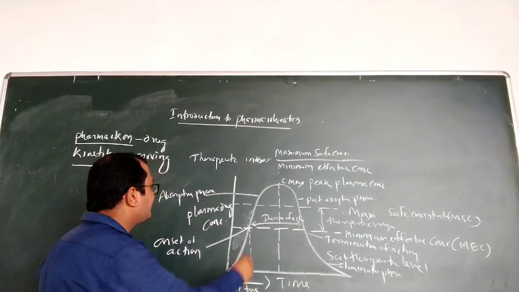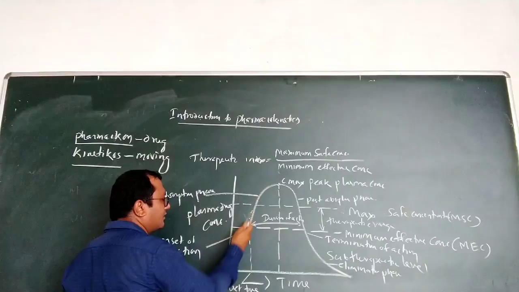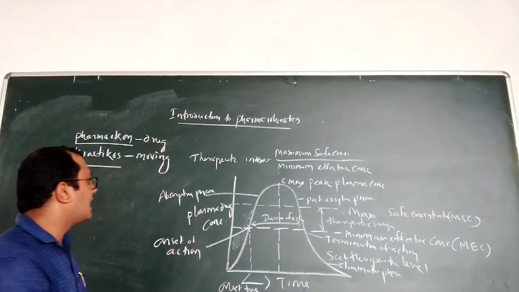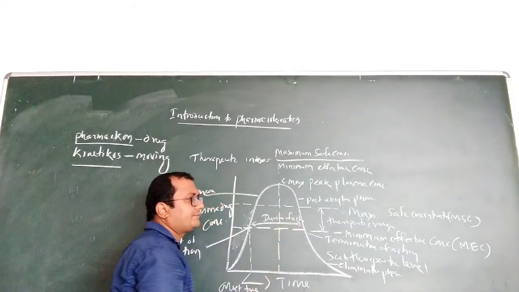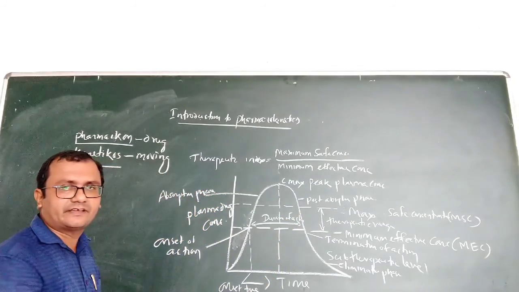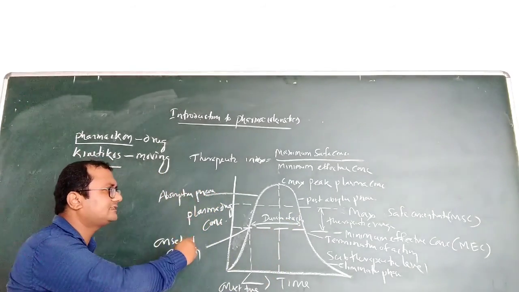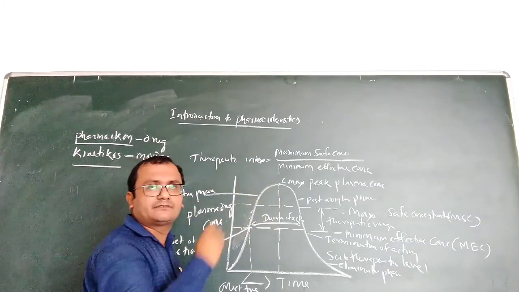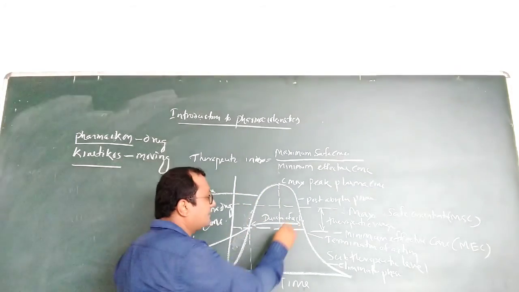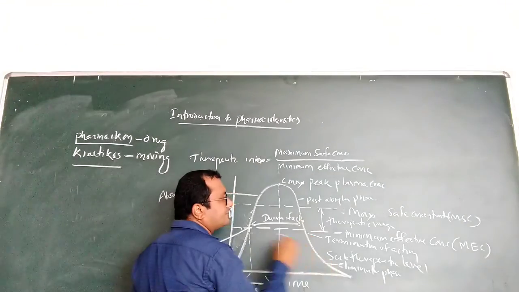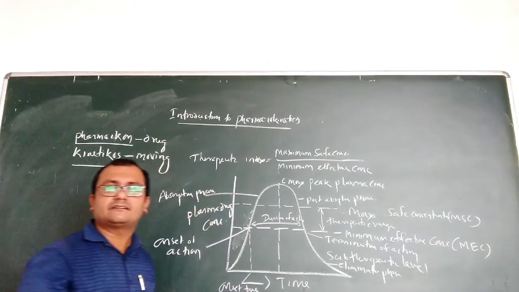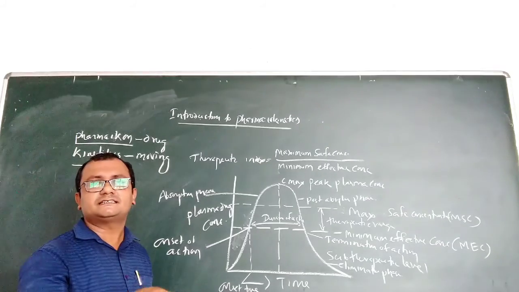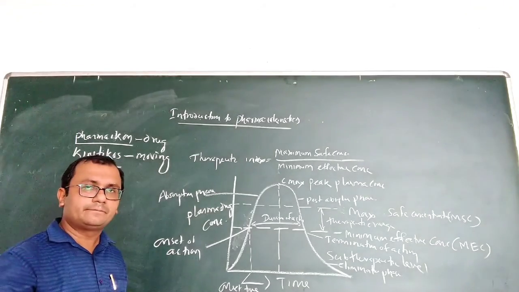So that's why one side of this curve we call the absorption phase, and the next side we call the post absorption phase. And after this MEC we also call it the elimination phase, where the drug is excreted out from the body.